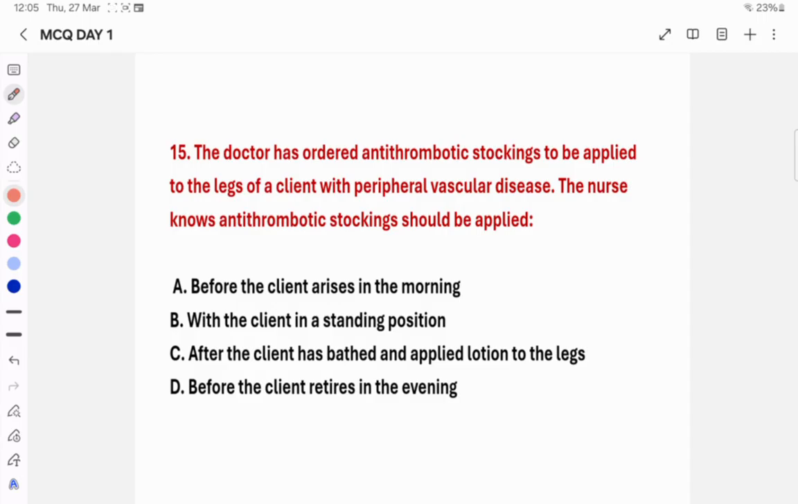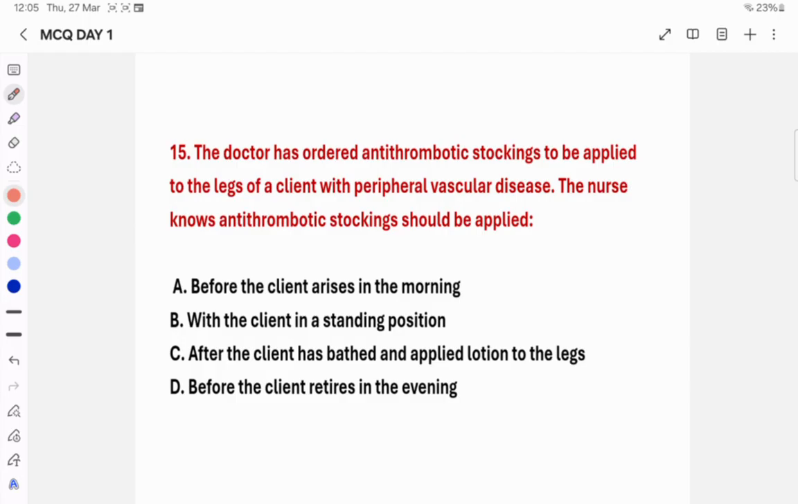Please do read the question again, and please focus on the alternatives or options in this particular question. Here the question is when to apply antithrombotic stockings. The first option, before the client arises in the morning. Obviously the first option, because in this particular case there is a decrease in the peripheral edema.